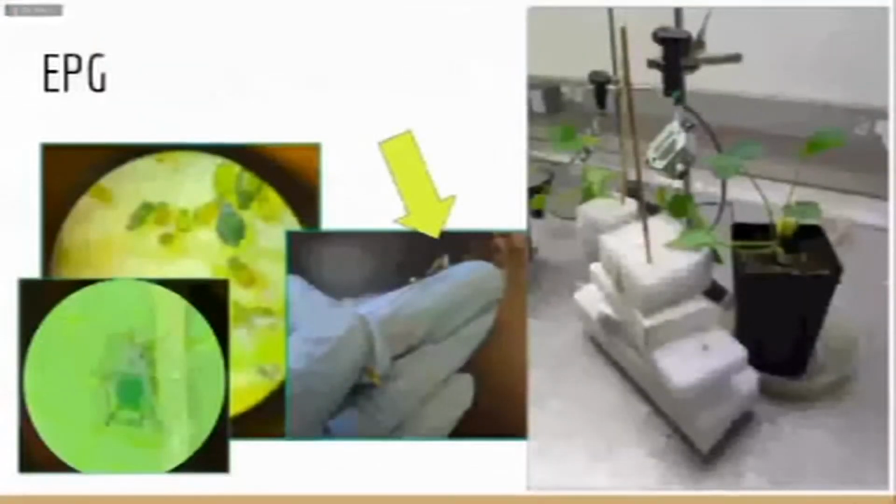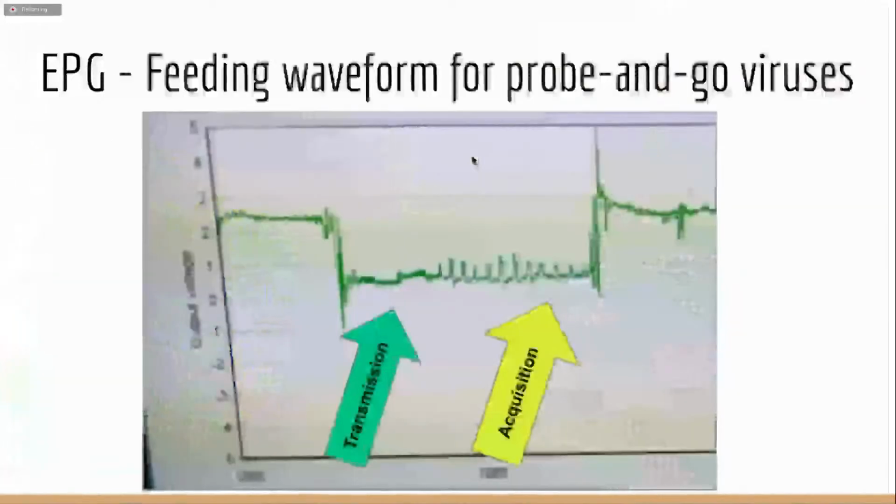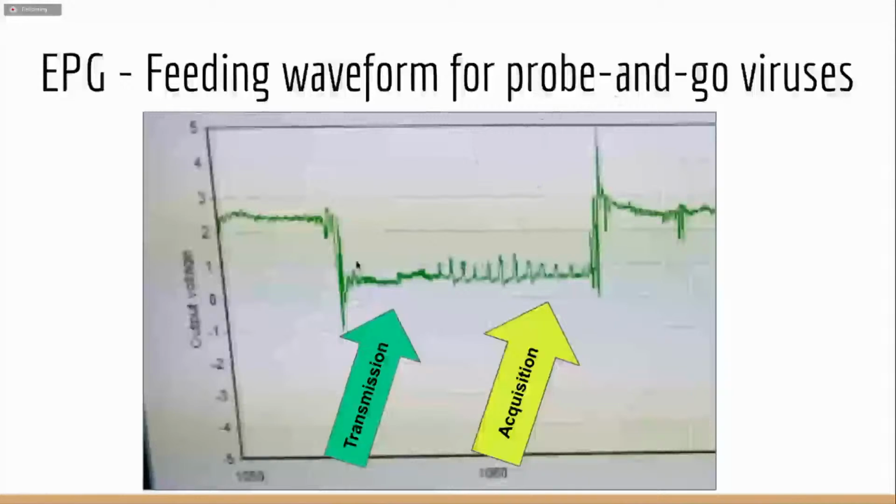So this is what that looks like. Here are some aphids, the melon aphid in particular, and in that hand, holding onto the little wire, that's an aphid at the tip of the wire. So I glue the aphid to do my experiment. And then I hook it up over here in the probe connection, and I let it feed on the plant. So here's what feeding waveforms look like for probe and go transmission.